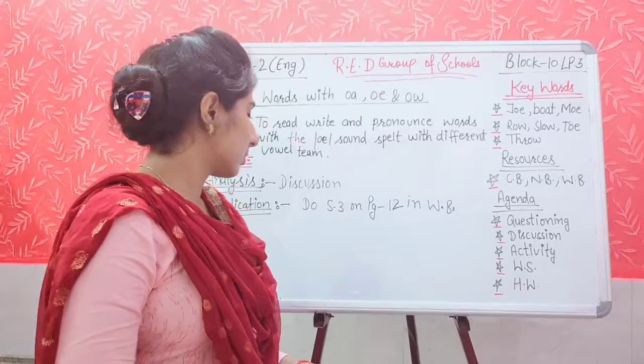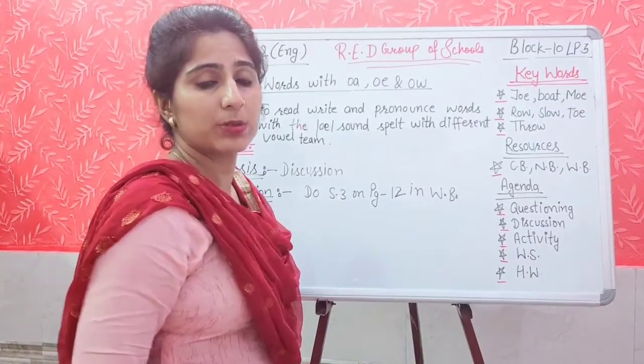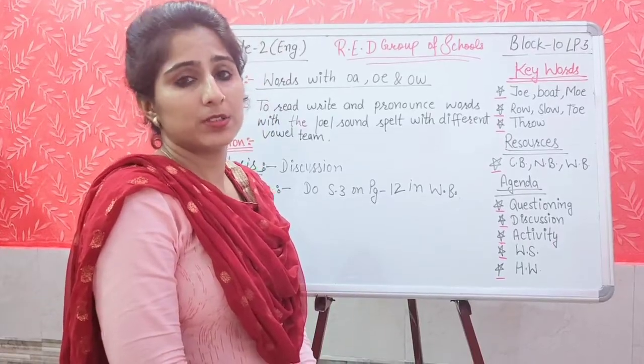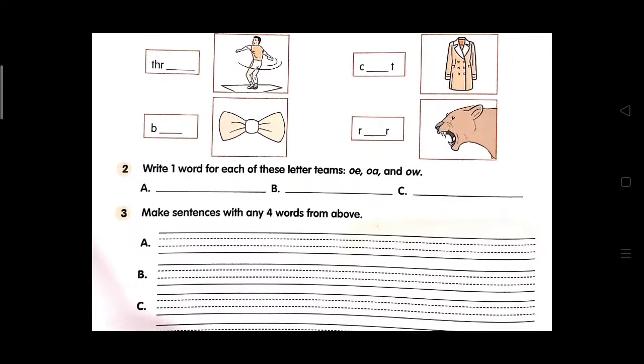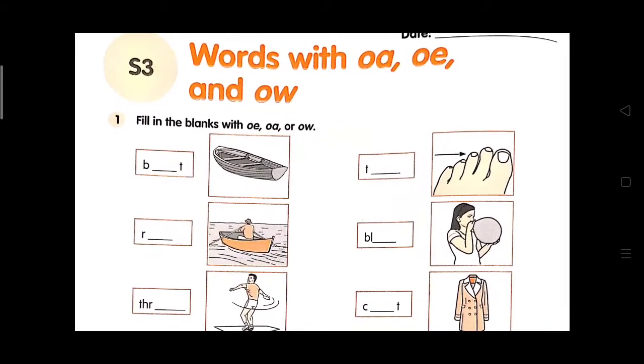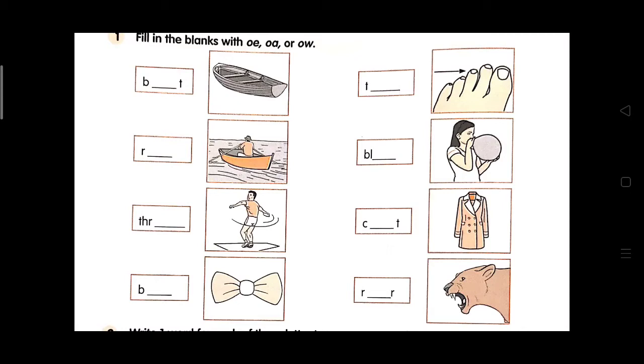Students, now it's application time. You will do S3 on page number 12 in your workbook. It must be completed within 10 minutes. Students, now open your workbook, page number 12, S3, words with OA, OE and OW. Look at the first question now. Fill in the blanks with OE, OA or OW sound. Means you will look at the picture and then you will fill in the blanks.